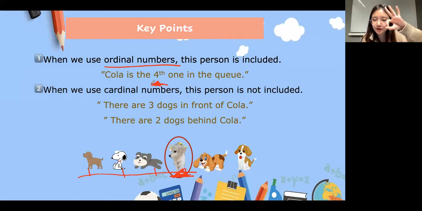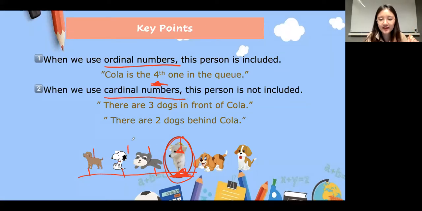If it makes sense for you, you can type 1 in the chat box. When we use the ordinal numbers, this one, the main character, will be included. We need to count the first one, second one, third one, and so on. So this one will be included. Okay, great. But if we use the cardinal numbers, this one will not be included in it. Like if I say there are 3 dogs in front of my Cola, then 1, 2, 3, Cola is not included in 3, right? Okay, very well done.